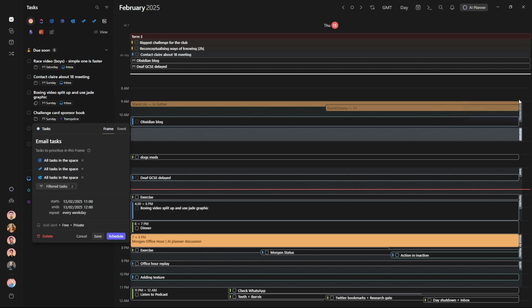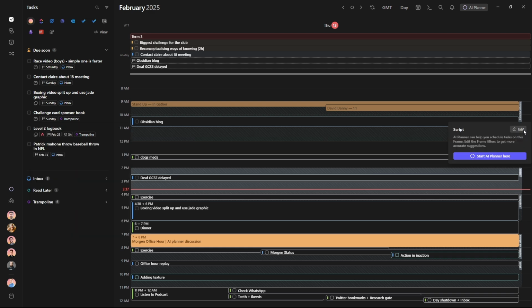Then I have an email tasks frame, which brings in all of the tasks from Google Tasks, so my Gmail accounts, Microsoft To Do, which is my Morgen Outlook, and then Outlook email, which is my flagged emails, because sometimes I have them inside of Teams or Microsoft To Do for whatever reason because of the way that Microsoft works. So all of those are captured inside of this frame. You can see at the moment there's only 2 because most of them are done.